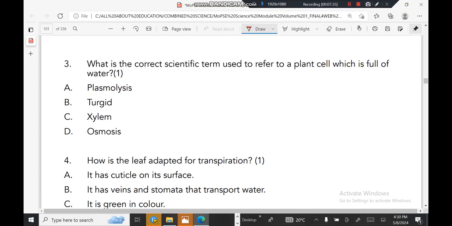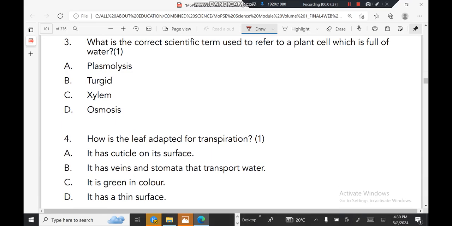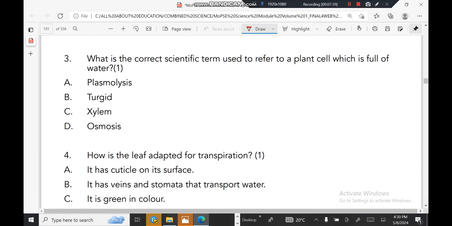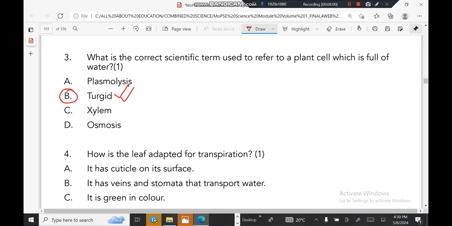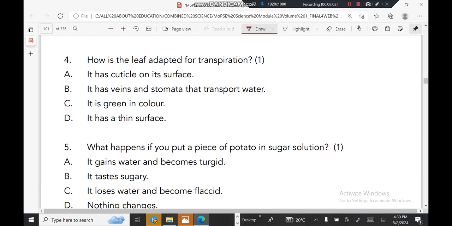What is the correct scientific term used to refer to a plant cell which is full of water? The scientific term used to refer to a plant cell that is full of water is turgid, but when that plant cell is lacking water, it is called plasmolysed.